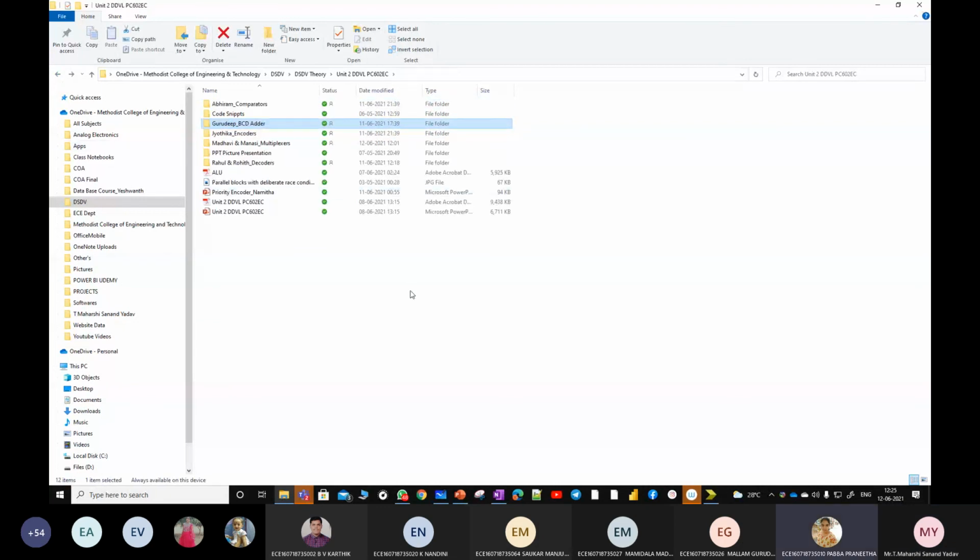Sir, is the 8th version usable? Hello. Who is this? Sir, Pranita. Xilinx 8.1 you can also use, which is compatible with all kinds of operating systems, whereas this particular 14.7 works only on Windows 10. You check for compatibility and try to download. I've shared you both the files, 14.7 and 8.1 also.